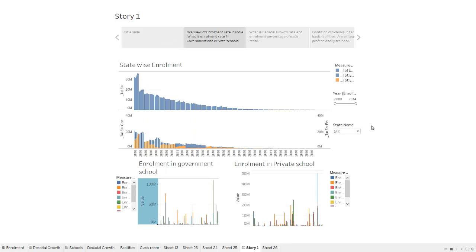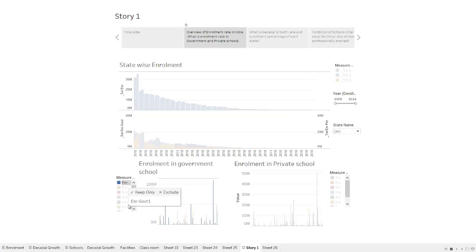Our first dashboard talks about enrollment of the students in every state. Along with the government schools, private schools also play an important role. Hence, we have used private and government data separately. The main graph shows the total enrollment in the state and the second graph represents the part of the whole graph for private and government schools. The below two graphs represent the detailed insights of the government and private schools. We are also checking the details of the following parameters and representing them individually for government and private schools.